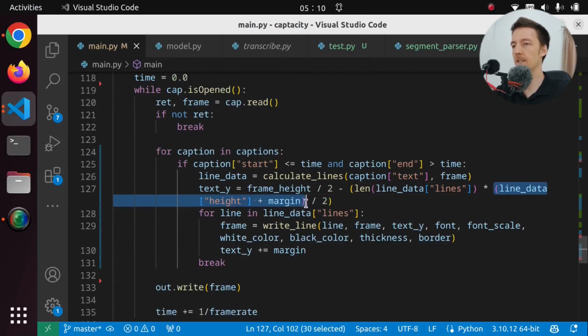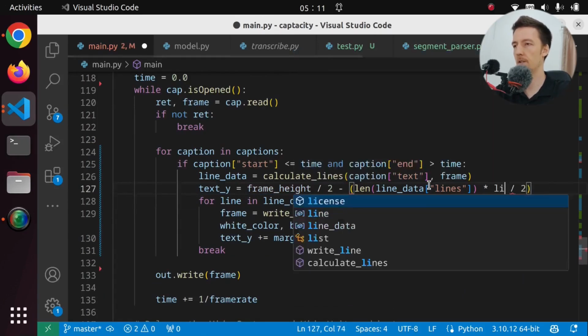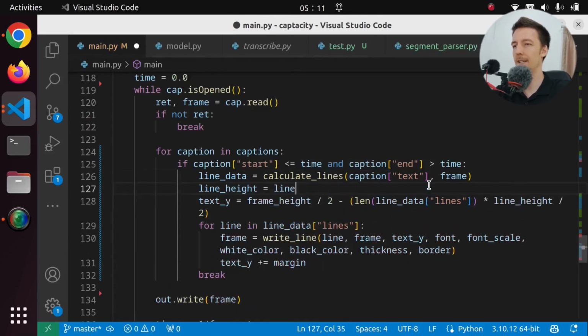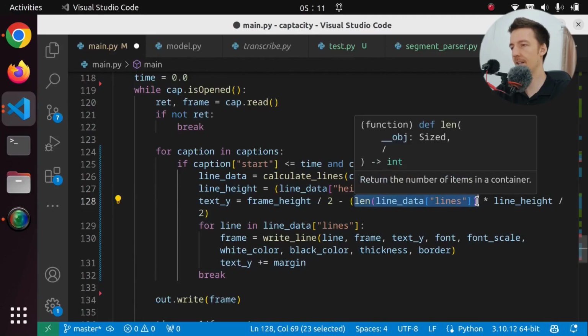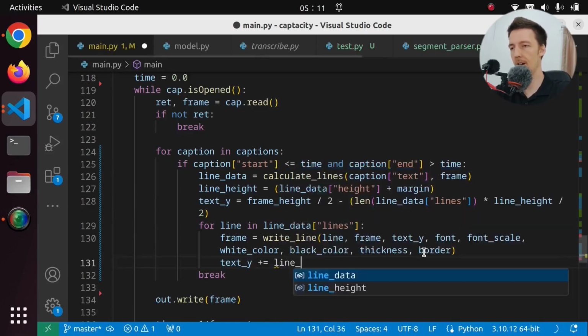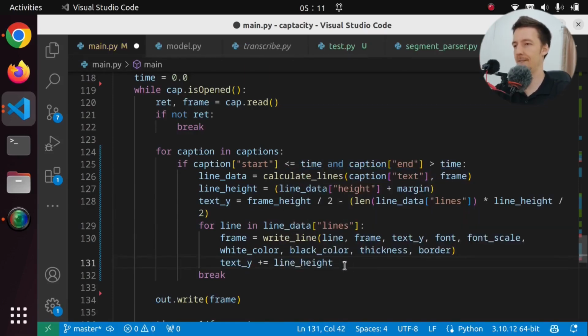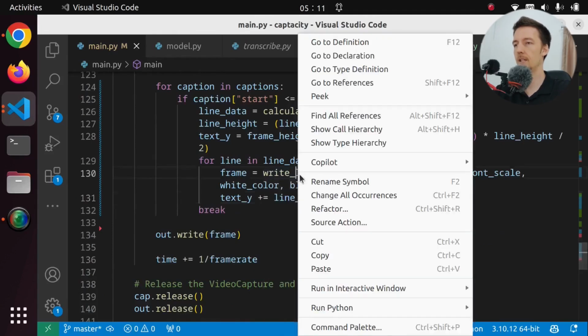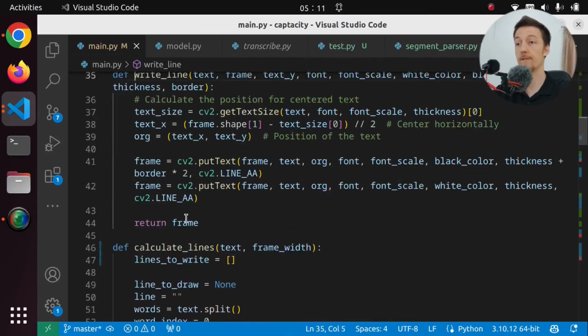So this is in fact the line height. Line height is that. It includes the margin. And text Y starts with the middle of the screen minus the length of the lines times line height divided by 2. And then text Y plus equals line height for every line. Okay. And this, I believe, does return the frame.